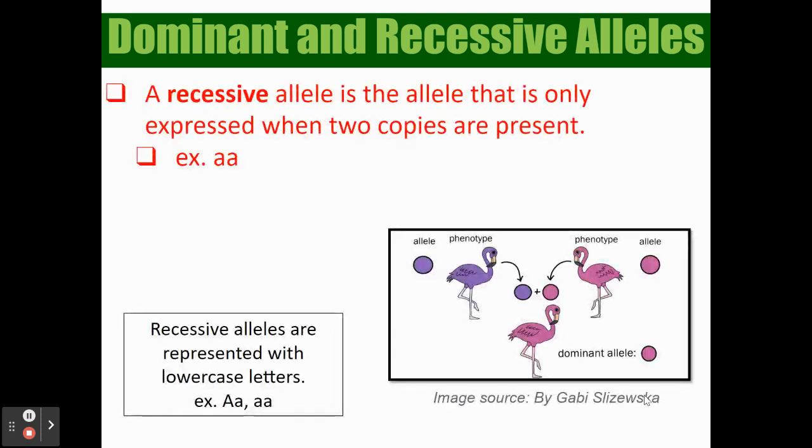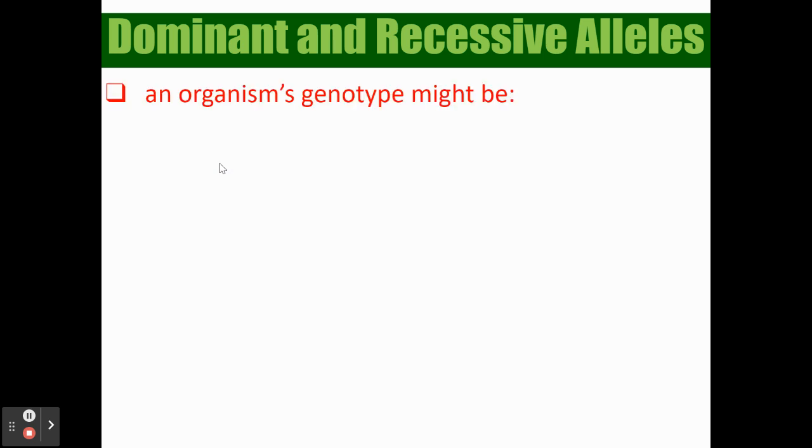Now, a recessive allele is the allele that is only expressed when you get two copies from the parents. We'll go into detail more. This really requires practice to get your foot in the door and understand it. So we have homozygous recessive, two little a's, and your recessive allele is expressed in two letters. In order to phenotypically, physically express your recessive trait, you need two little letters.